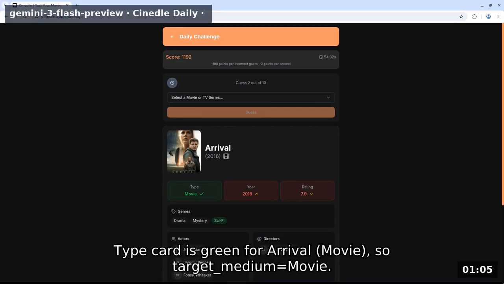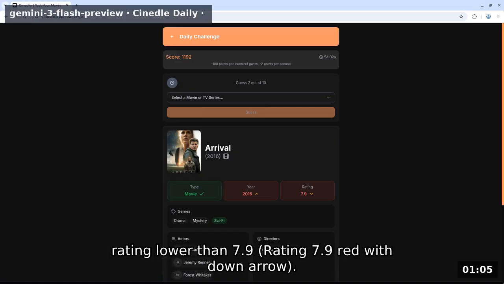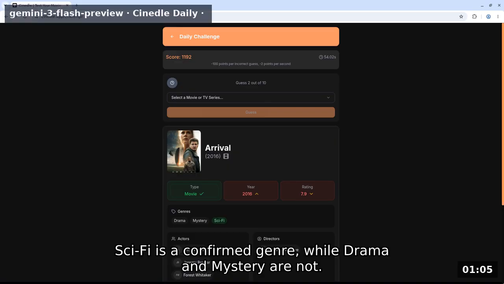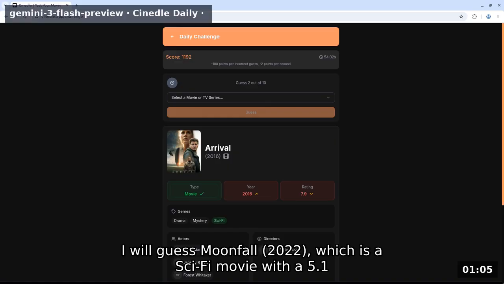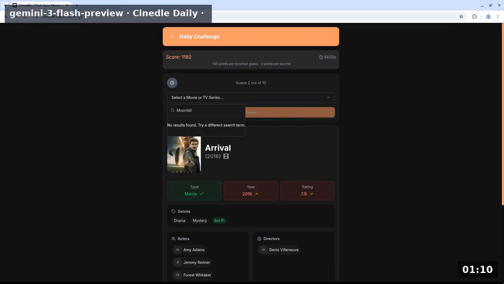Type card is green for Arrival movie, so target medium equals movie. The target is newer than 2016, year 2016 red with up arrow, and has a rating lower than 7.9, rating 7.9 red with down arrow. Sci-fi is a confirmed genre, while drama and mystery are not. I will guess Moonfall 2022, which is a sci-fi movie with a 5.1 rating, fitting the newer year and lower rating constraints.